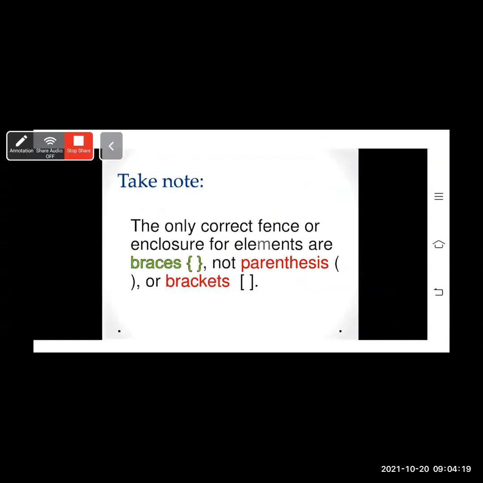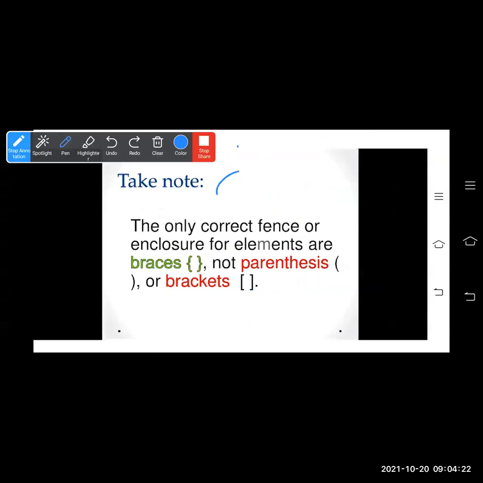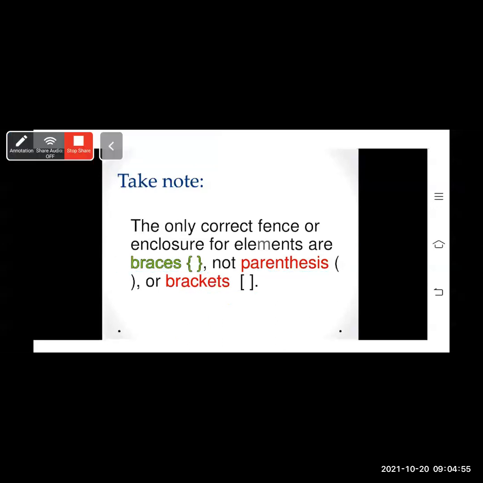We always say round bracket, box bracket, curly bracket. This way you write, but here curly braces are called braces, B-R-A-C-E-S, and round bracket is called parenthesis. Parenthesis is the round bracket, and braces is the curly bracket, and this box bracket is called bracket. Okay, this is very important knowledge for you all.